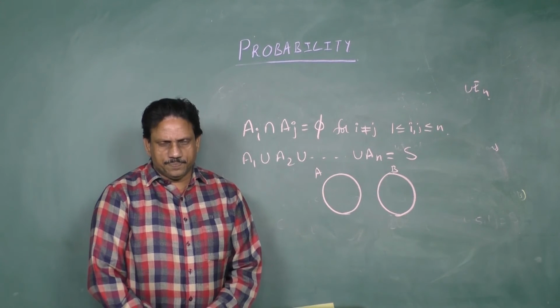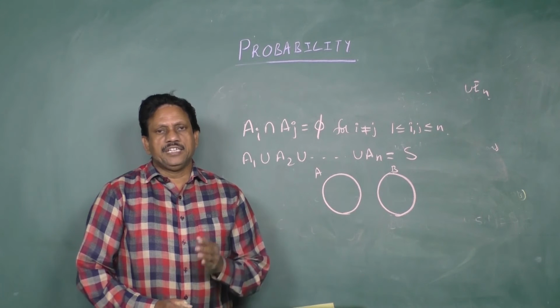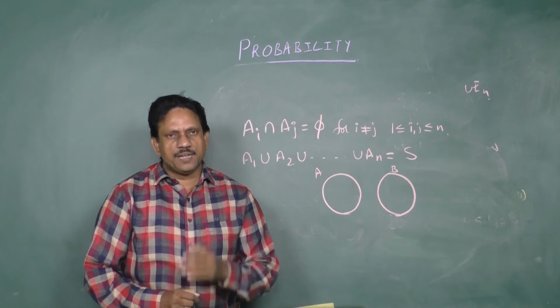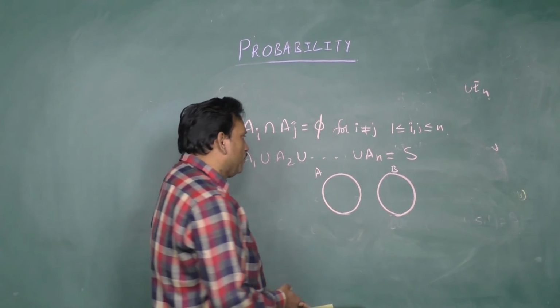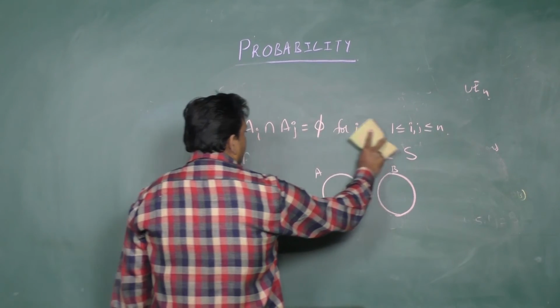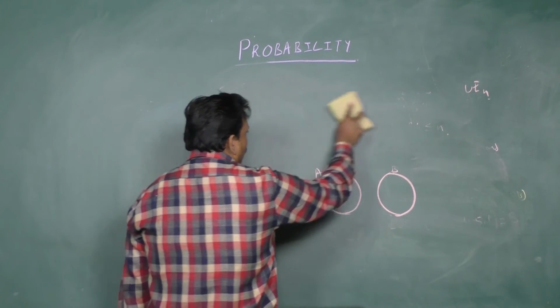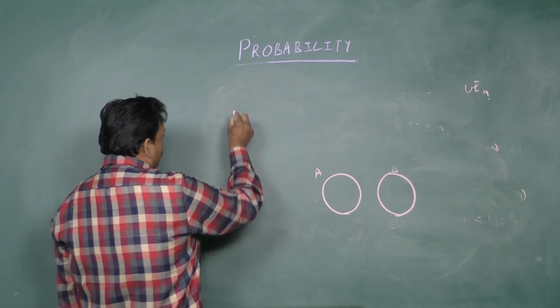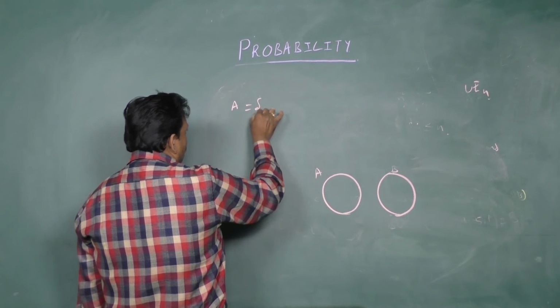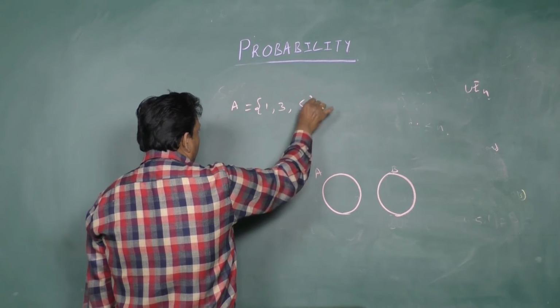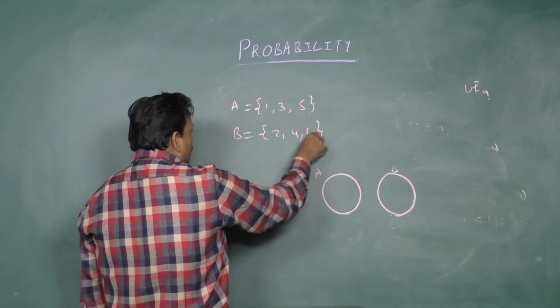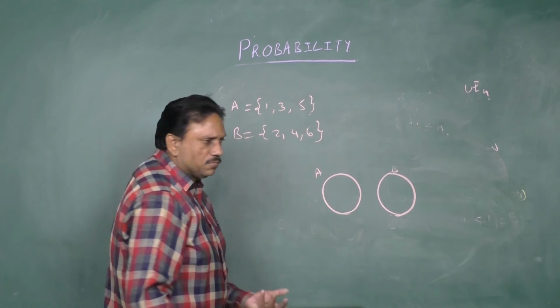We'll take one example. Consider events A: an odd number appears, and B: an even number appears. Now what is the common point of that? When you throw a die, A odd number means 1, 3, 5. B even number means 2, 4, 6. Is there any common point for these two? Nothing.